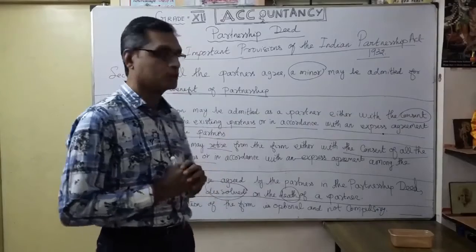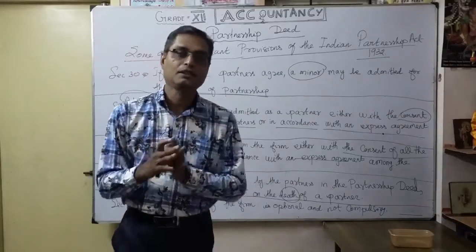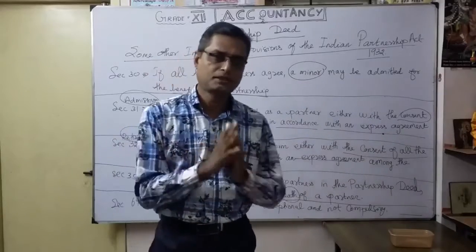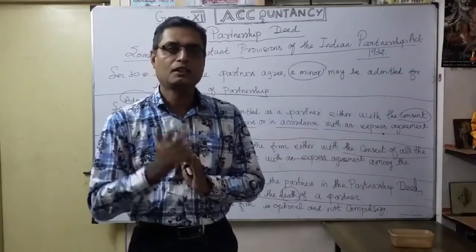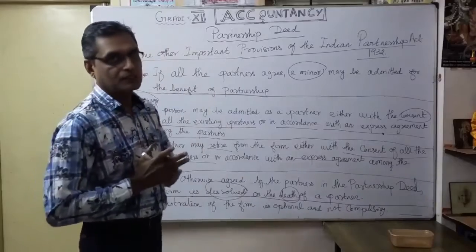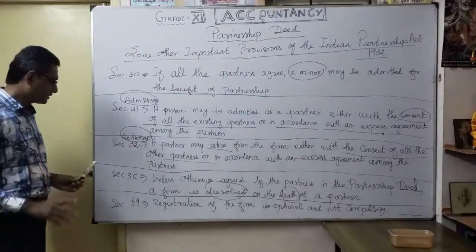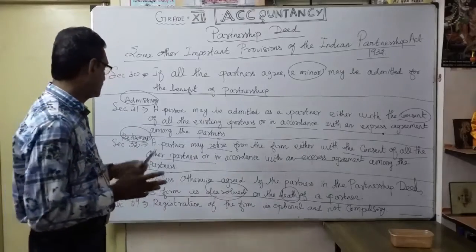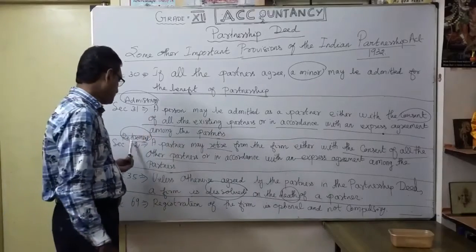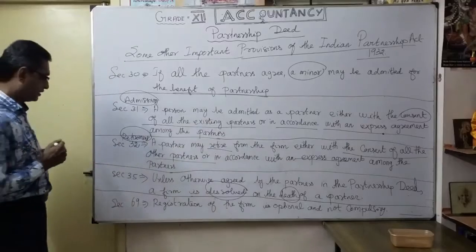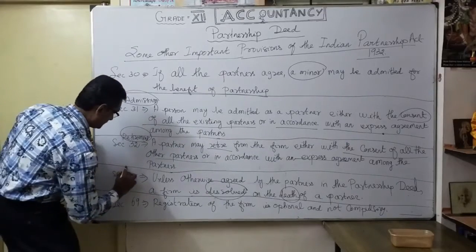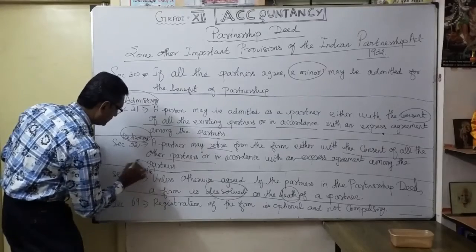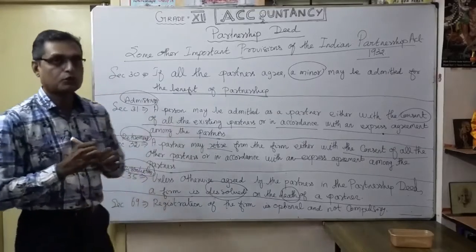That's a very important point. So if agreed by the partners, otherwise they can continue. Whether you want to close the business or continue, that arrangement is specified in section 35. Okay, very important. So here admission, retirement, and again dissolution. Specifically they have given the instruction. Dissolution is nothing but closing the business.